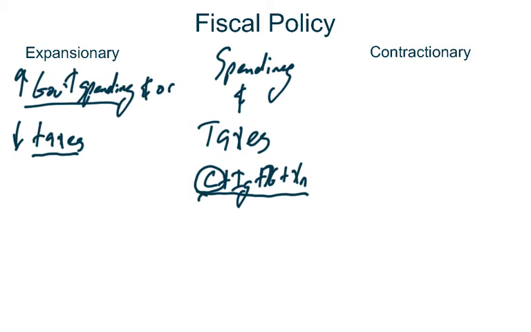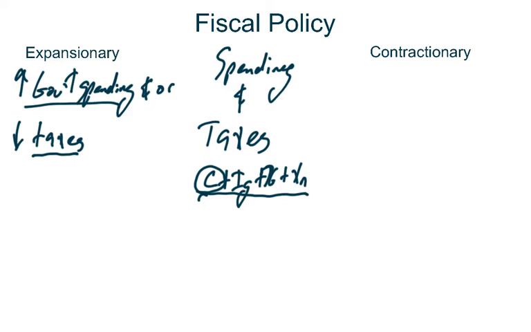And if you remember, consumer spending drives 67% of our economy, which is worth trillions of dollars, guys. So consumer spending is a great big part of that, and by messing with taxes, they can help control our GDP. So this is what they would try to do if the economy was in a recession.